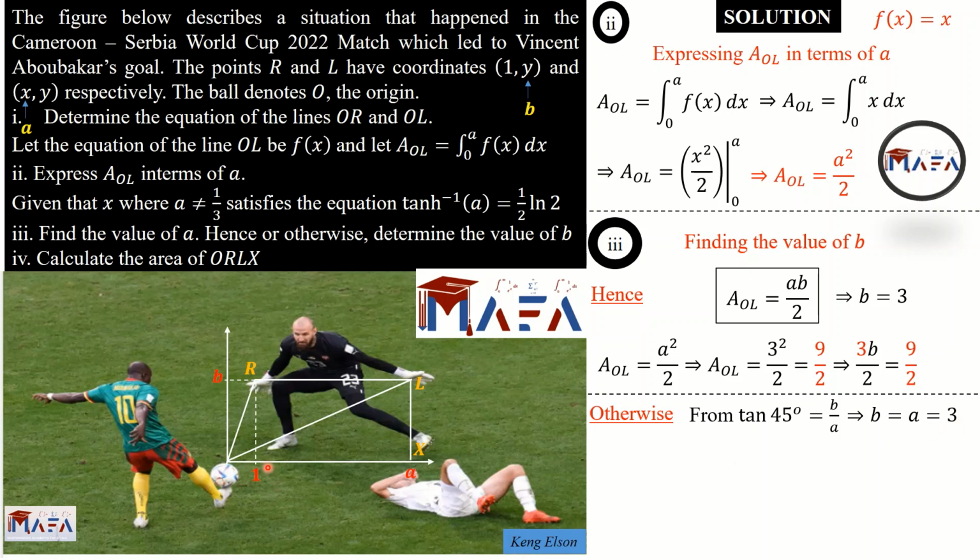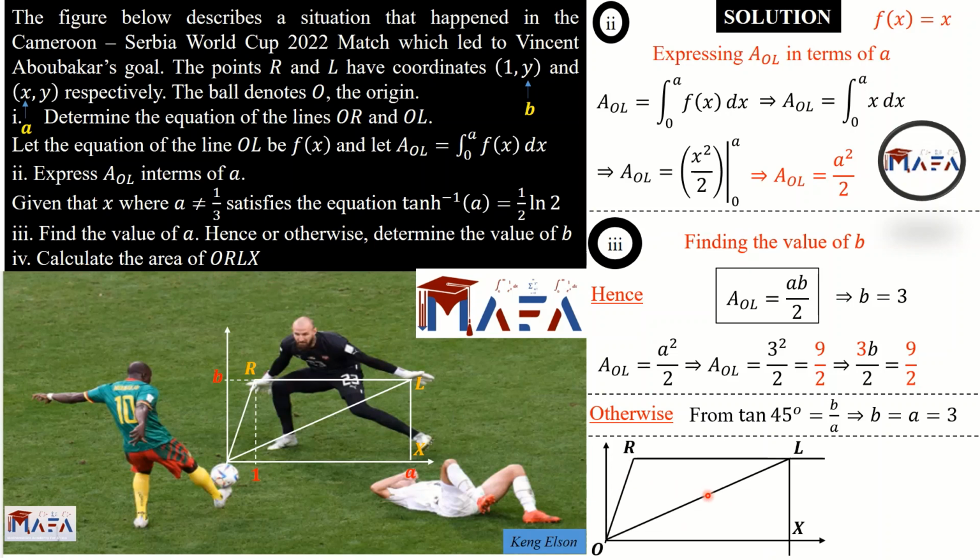So I think we can see now that the figure is actually a square. Because if a is 3 and b is 3, it means that the height here is 3, and the base here is also 3, so it's a square. Now the last part of the question, we need to calculate the area of ORLX. Now what's ORLX? I'm going to depict the figure. You see that it is simply what we call a trapezium. And how do we get the area of a trapezium? We take half times the sum of the parallel sides times the height.